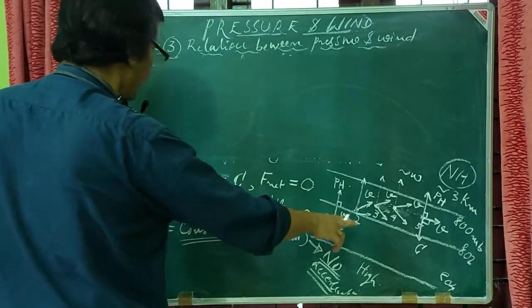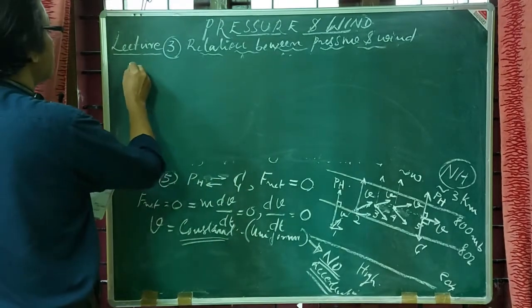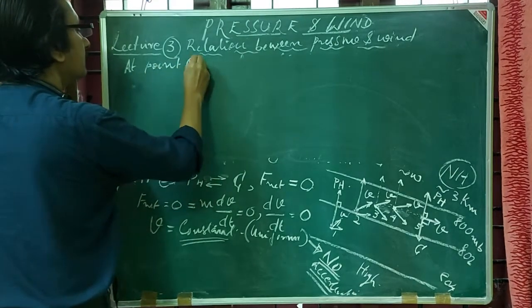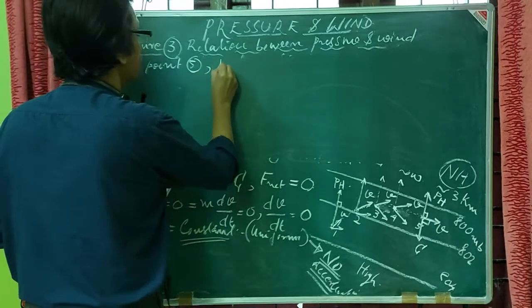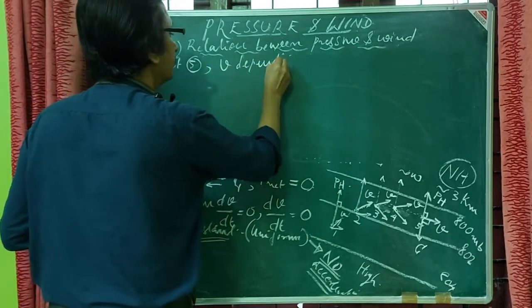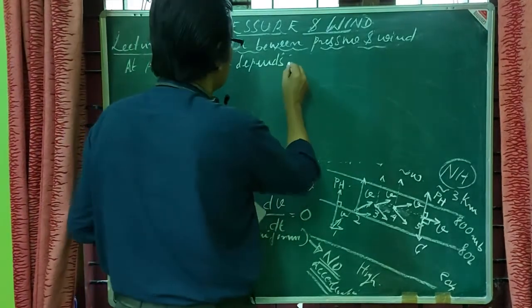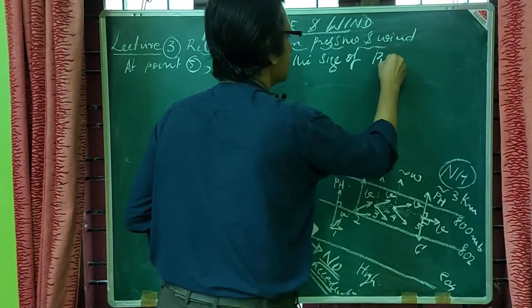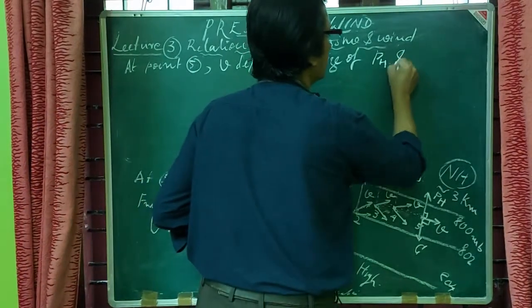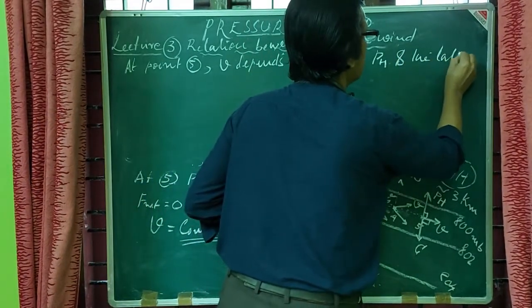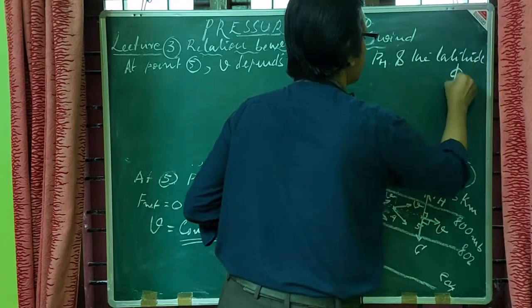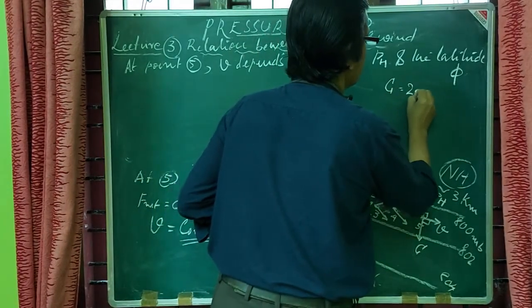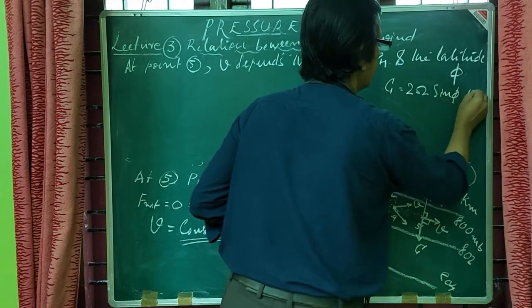So the final speed at point number 5 depends on the size of the horizontal pressure gradient force and the latitude phi, because you know the Coriolis force is nothing but 2 omega sine phi into v.